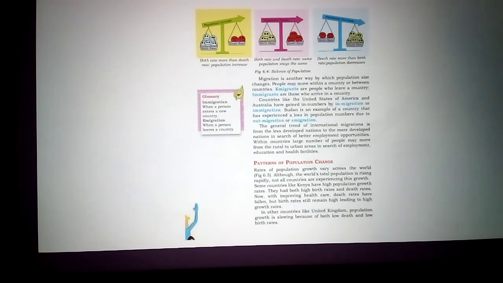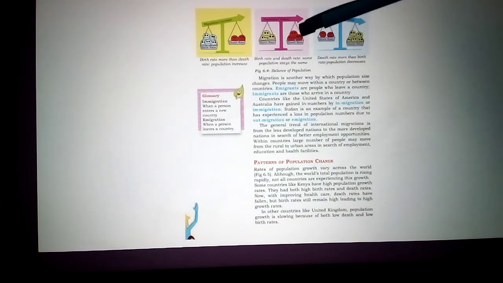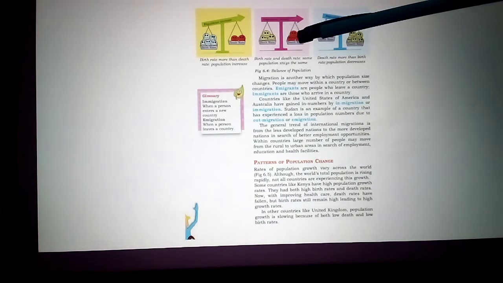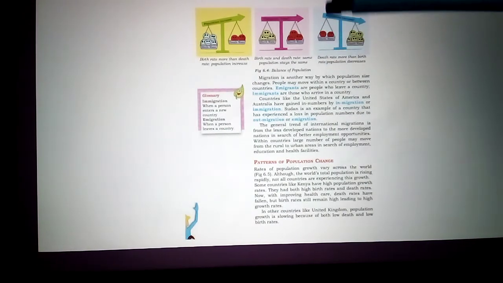This is an example estimation only. To understand easily I took 100. So the present year population is 100. We have to add the births, then subtract the deaths. Now the population is 103. Now see the second example. Here births are 3, deaths also 3. Suppose the population is 100, 100 plus 3 is 103, minus 3 deaths is 100, meaning no increase or decrease. When the birth rate is equal to the death rate, the population will not increase. It remains the same.